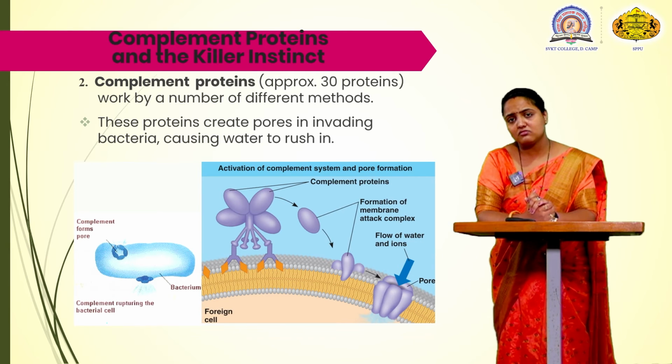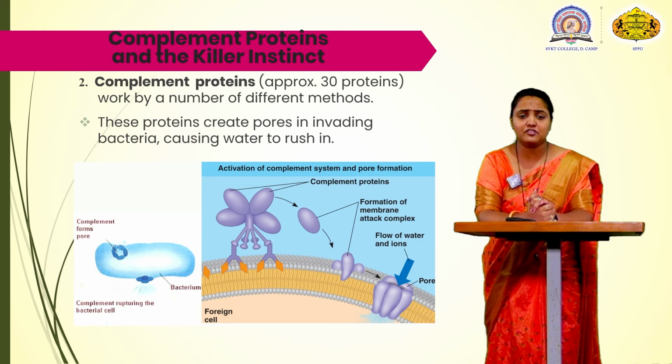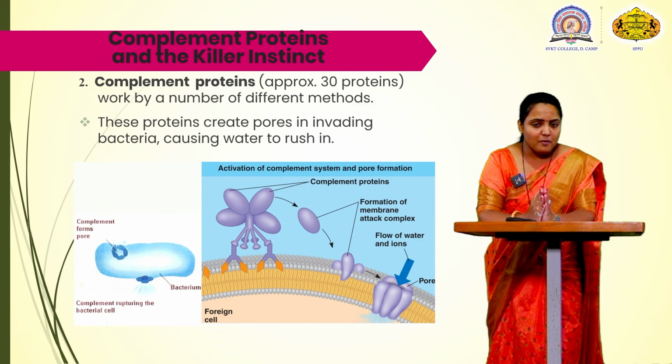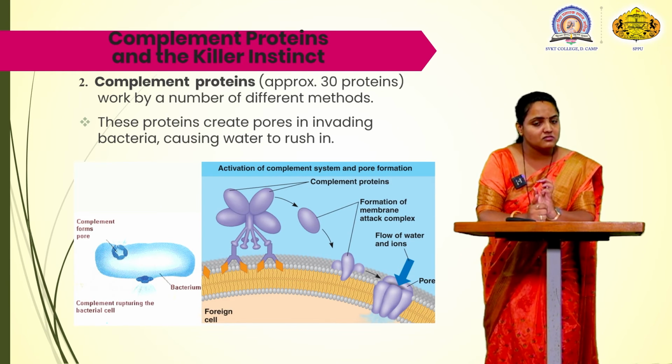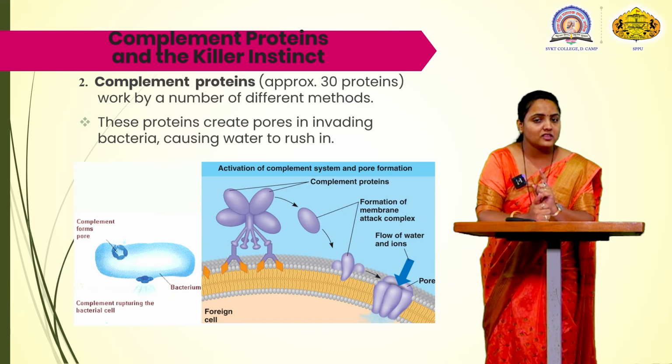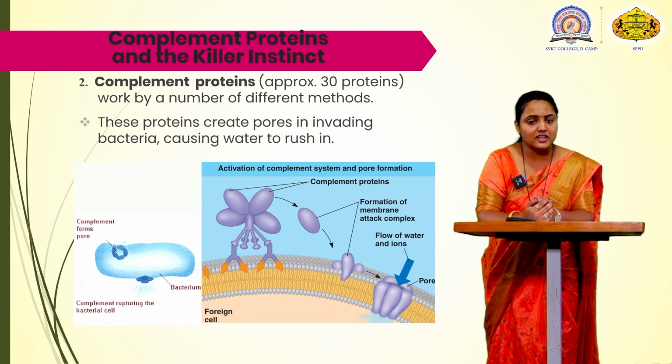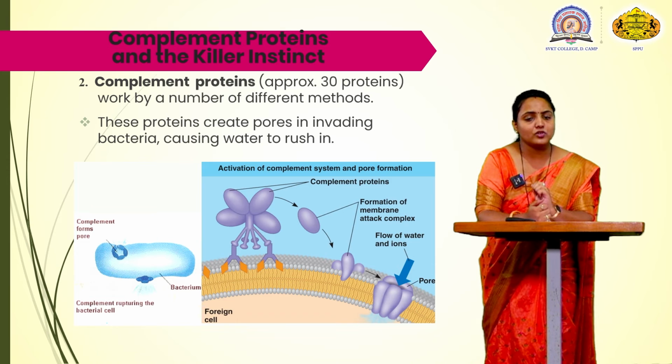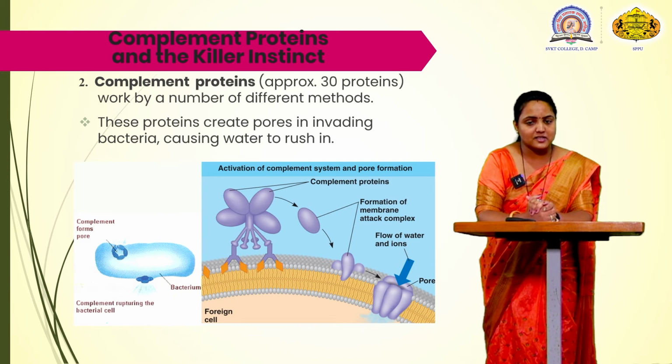Now as shown in the figure, you can see a bacteria with a complement-formed pore. When a bacteria is recognized, the complement system forms a pore, the water is ingested into the bacteria, and the complement protein ruptures the bacterial cell.